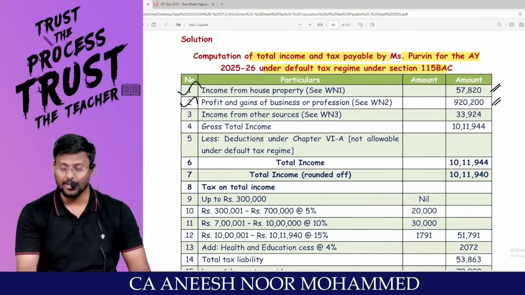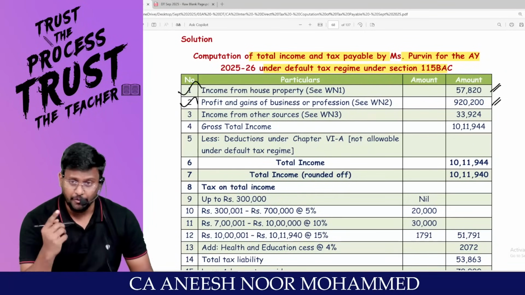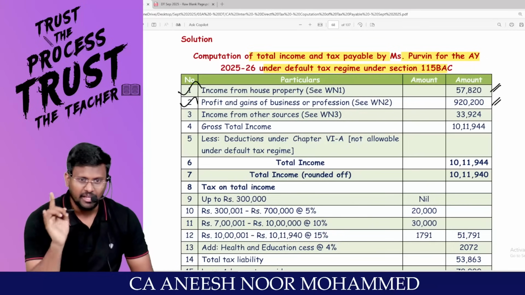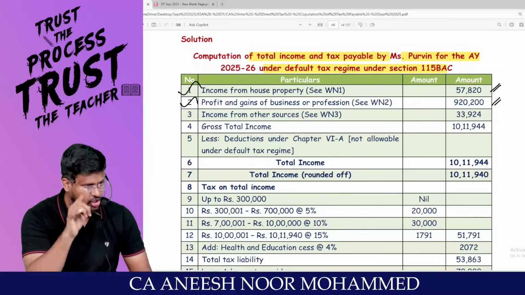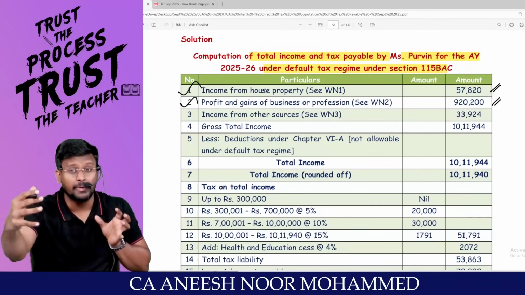There is no salary, there is no capital gain. So skip two heads. If you want, you can write income from salary dash, income from house property working note number 1, PGBP, then capital gain dash, then the answer will become big.